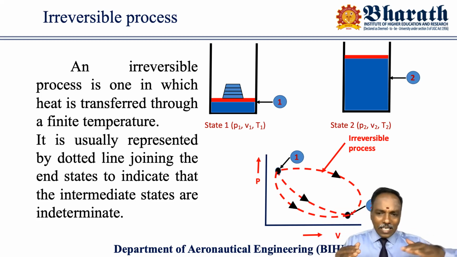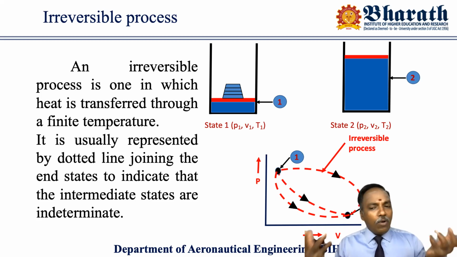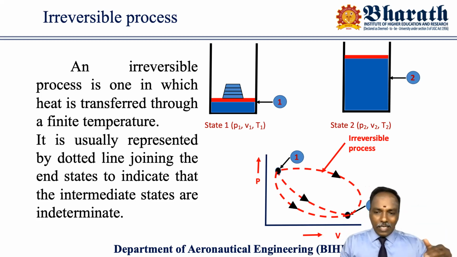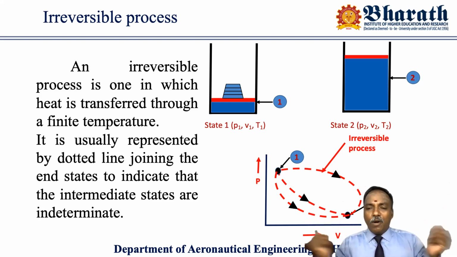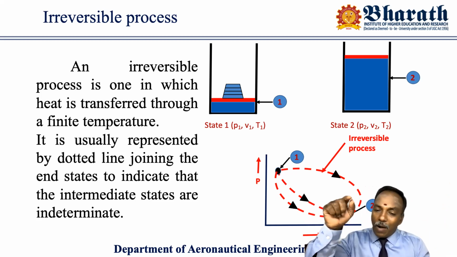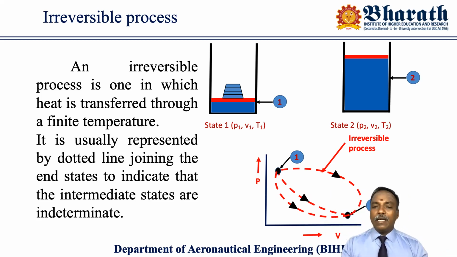I know initial state is 1, final state is 2. But when it travels from 1 to 2, which path it traced, I don't know. Why? Because intermediate states data I don't have. The moment I removed the load, the piston went up to state 2. I don't know the intermediate data A, B, etc. So the possibility may be the first line, second line, or it can be any line.